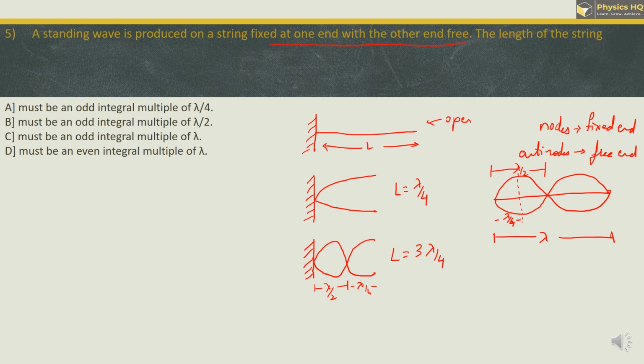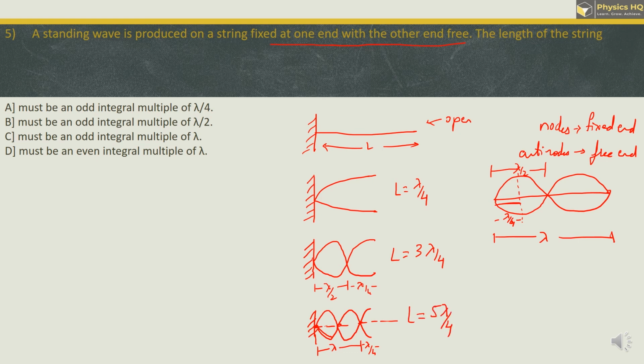Let us take one more example. Now this time we will add one more node over here. So what you can see is one node, second node, third node and an antinode afterward. So if I write this length in terms of lambda, this part is 1 lambda and the remaining part is lambda by 4, right? This section. So over here when we add lambda plus lambda by 4, you will get 5 lambda by 4.